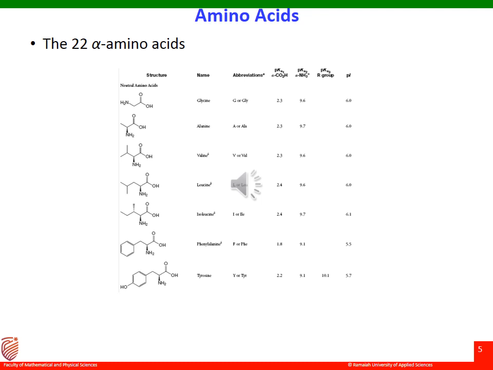That means our body cannot synthesize them, so we definitely need to take them in. Therefore, they are called essential amino acids.